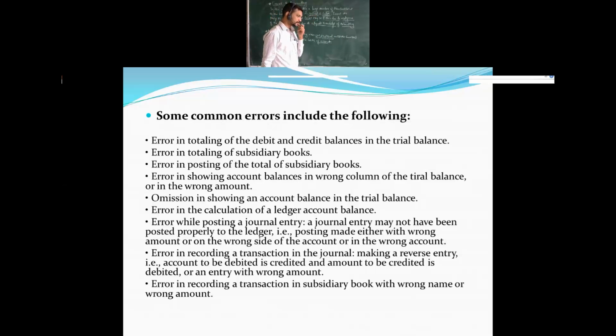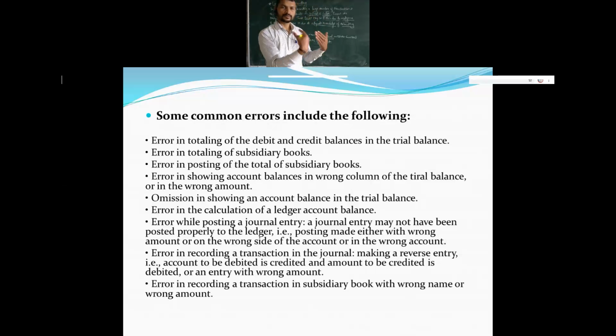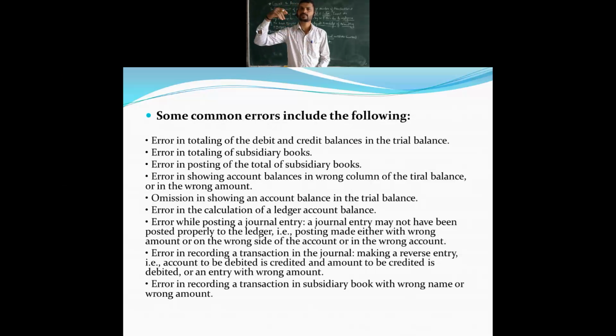Then lastly, errors in recording a transaction in the subsidiary books with the wrong name or the wrong amount. See what happens here: whenever we make the journal entries and post them to the ledger accounts, the name which is there, for example Rohan's Capital and Rahul's Capital, Rohan's Capital entries will be put in Rahul's and Rahul's in Rohan's.